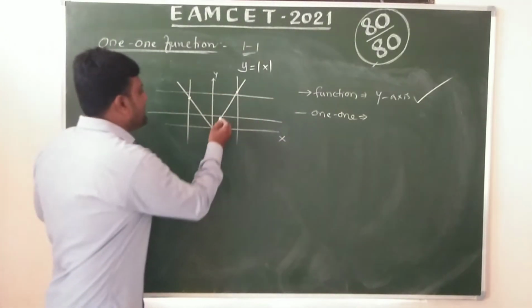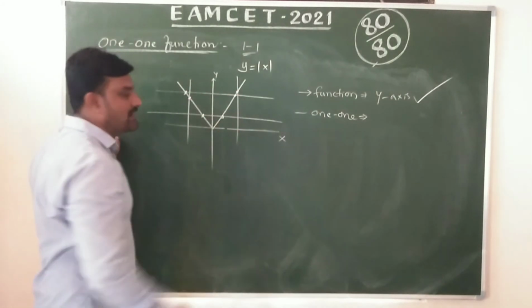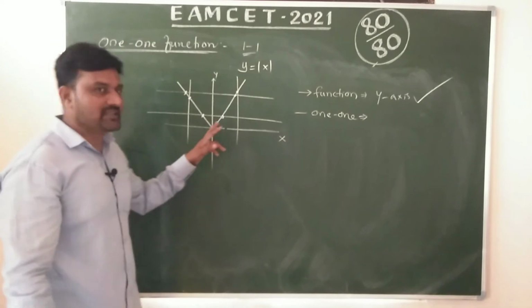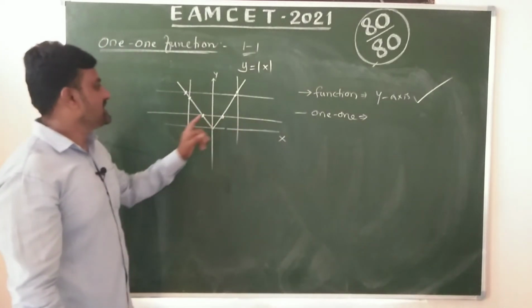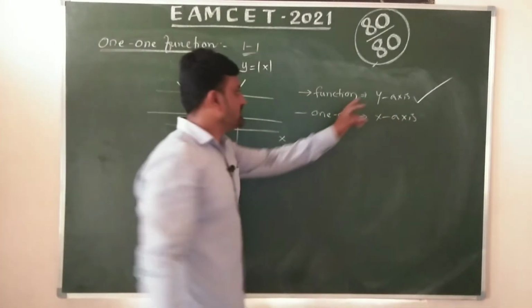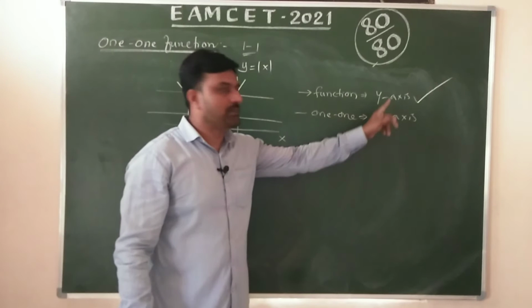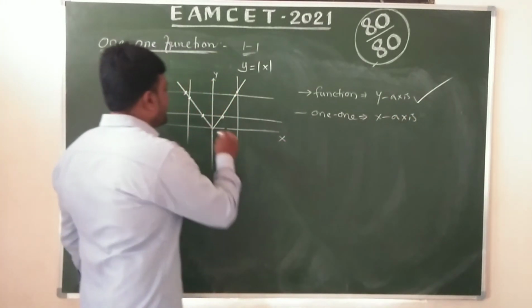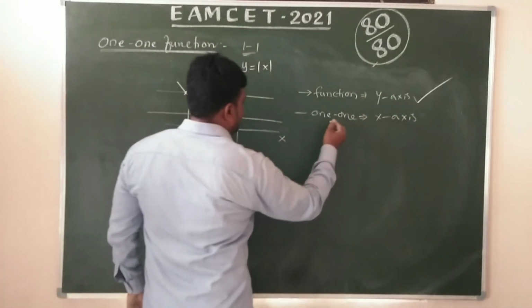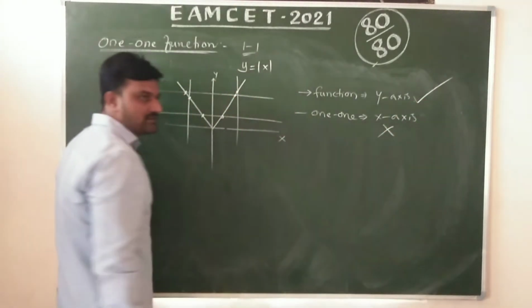It meets at 2 points, not at most 1. For a function we take lines parallel to the y-axis. For one-one we take lines parallel to the x-axis. So it is not one-one. It is a function but not one-one.